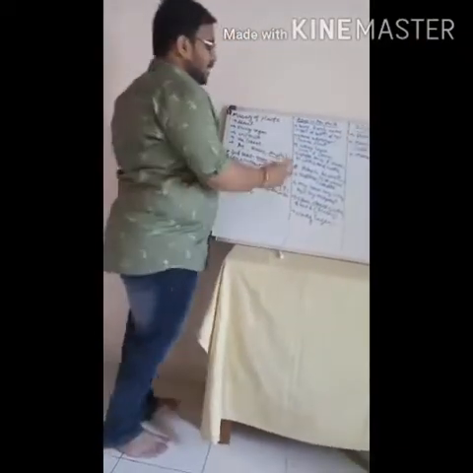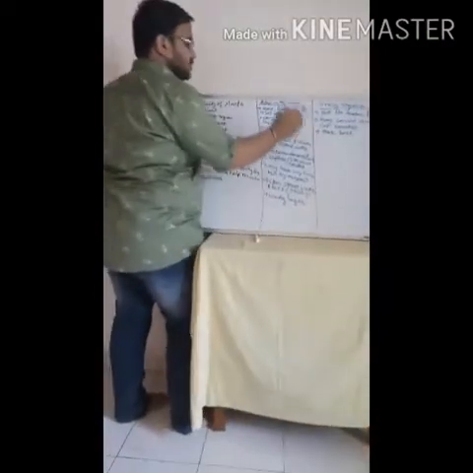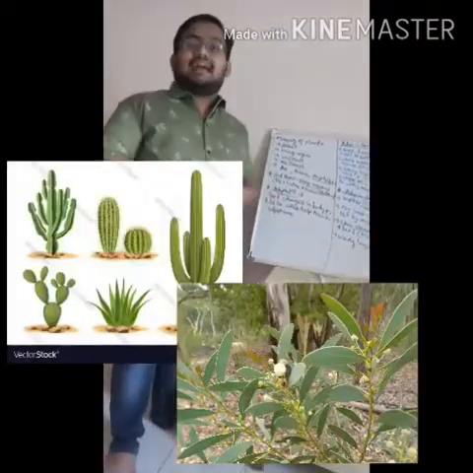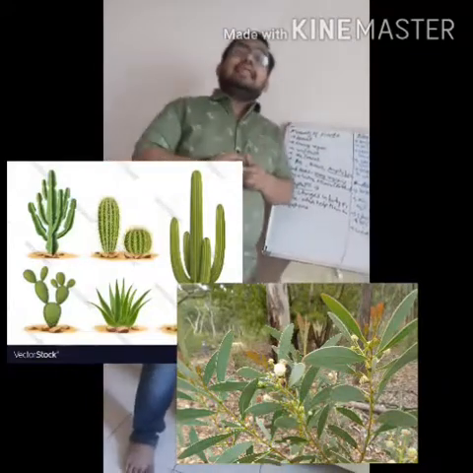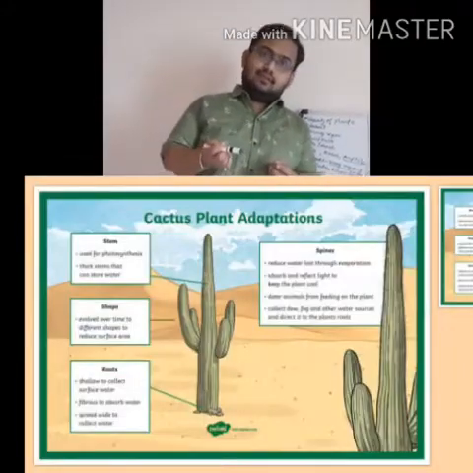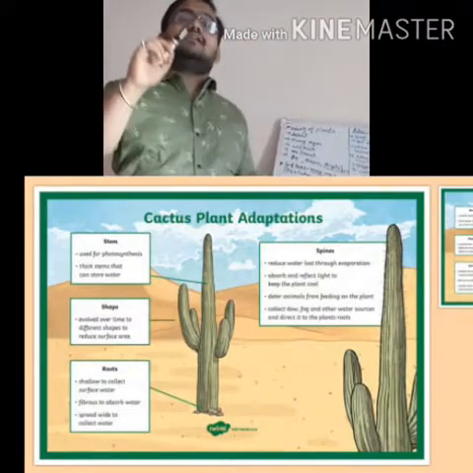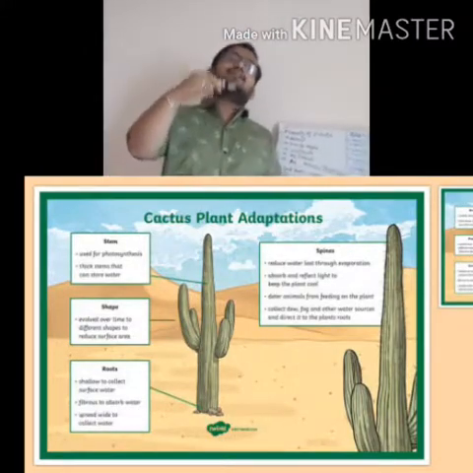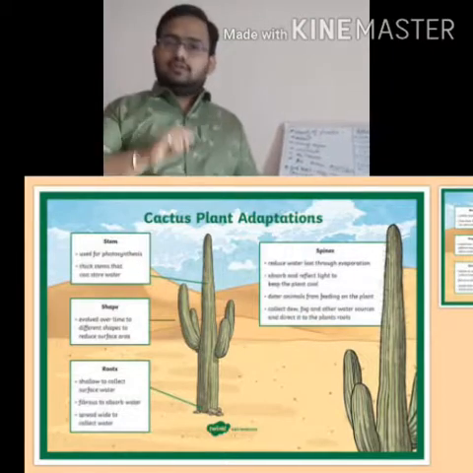Next part is adaptation in desert regions. In desert plants like cactus, they are leafless. They don't have leaves. And even if there are leaves, they are small and needle-like. And those needle-like leaves are further modified into thorns.